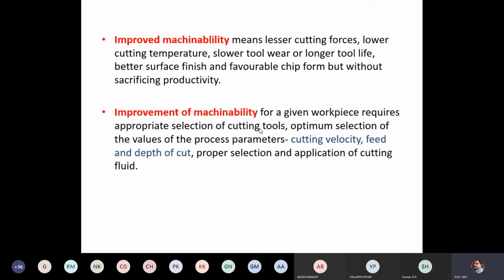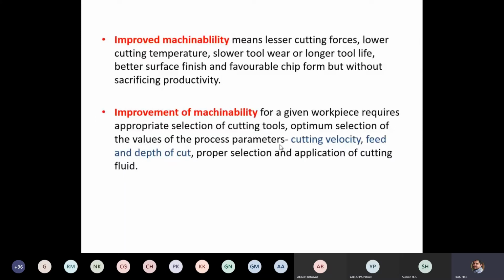There are cutting tools made of different materials, from cemented carbides to ceramics, even HSS steels, that we'll discuss later. So your selection of cutting tools is based on work part material.